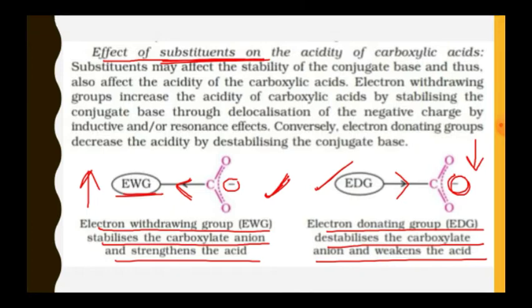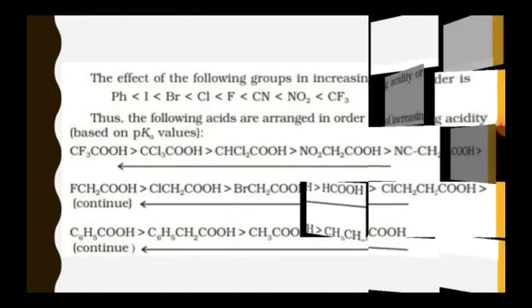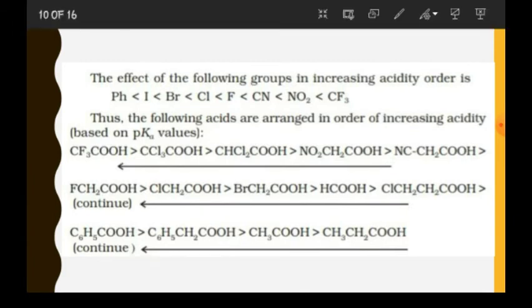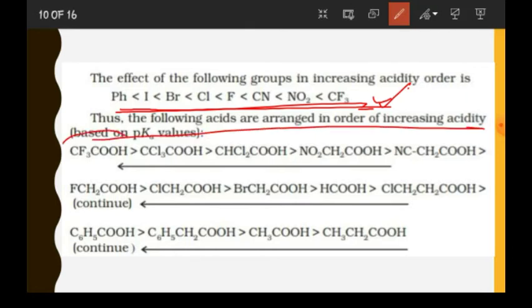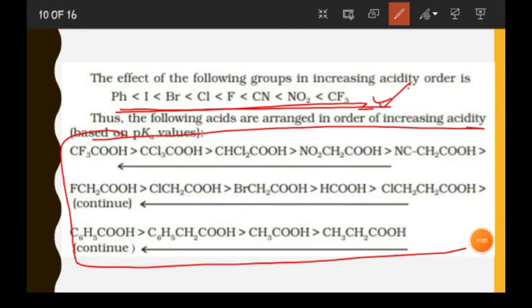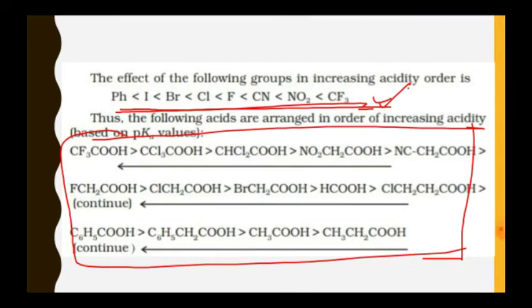Now see, in NCERT there is a series given. This is given in your NCERT: the effect of the following groups in increasing acidity order. See, various groups are given and it is shown that, suppose, fluorine will cause the highest acidity. Based on these groups, this series has been given in NCERT. It is a long series. I will explain it with a smaller series and with small examples.